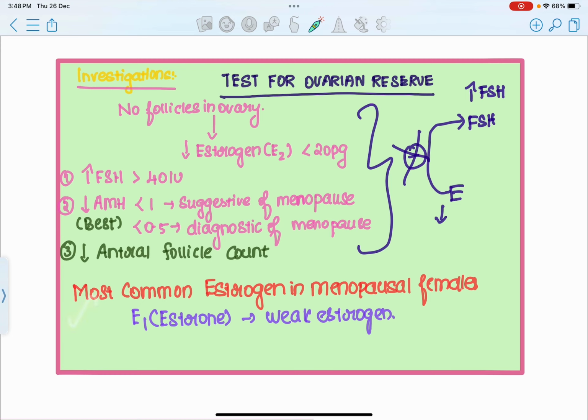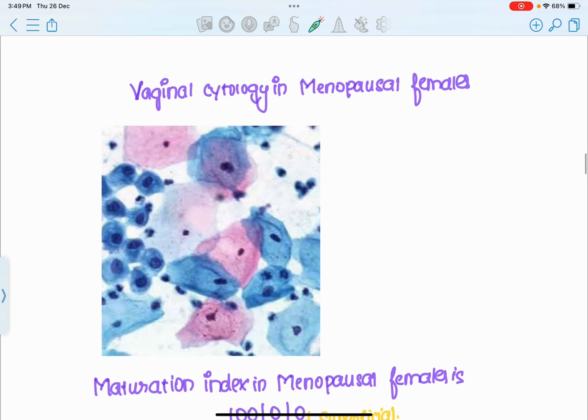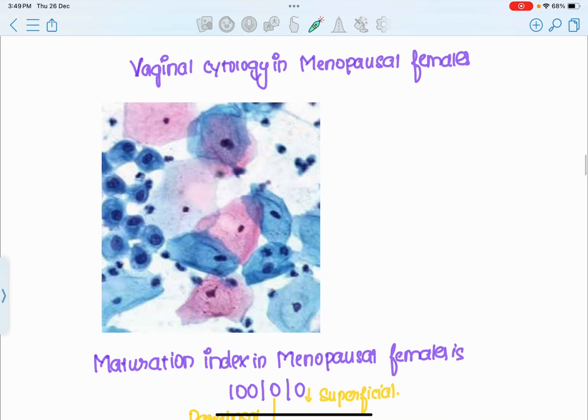Apart from that, the most important point is that the most common estrogen in menopausal female is E1, which is also called estrone, which is a weaker form of estrogen, because estrone is the estrogen which is actually produced from the adipose tissue and the adrenal gland. So this is the weakest form of the estrogen, which is E1, also called estrone. Is that clear? Yes.